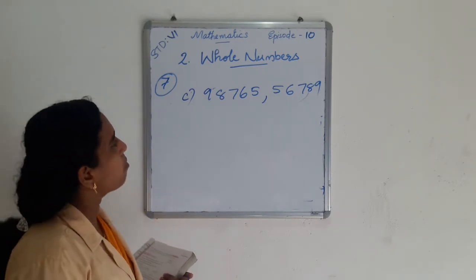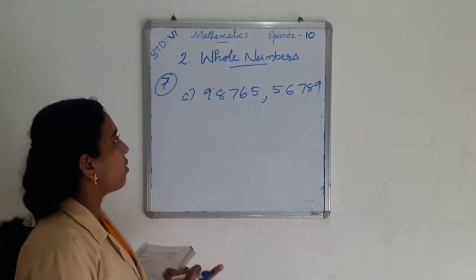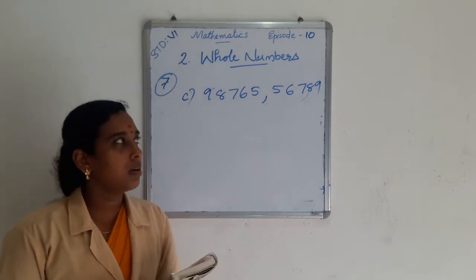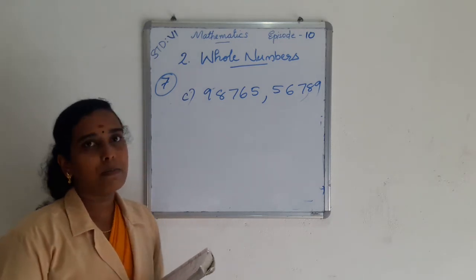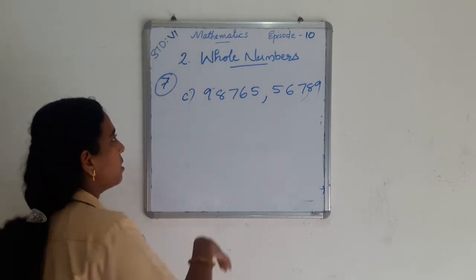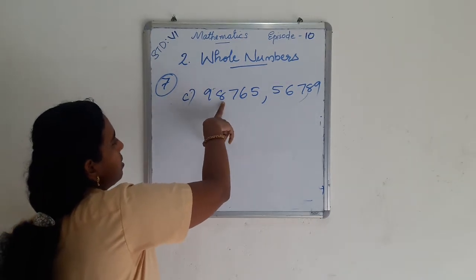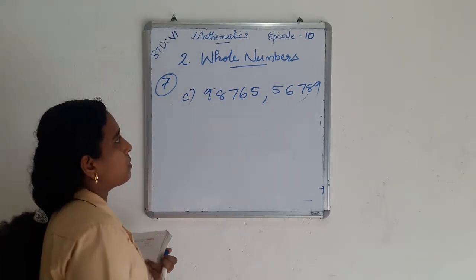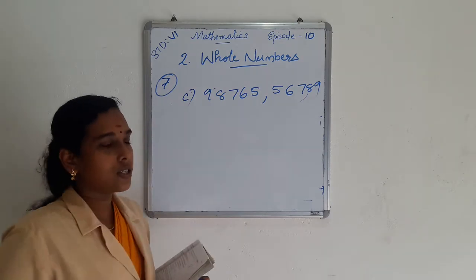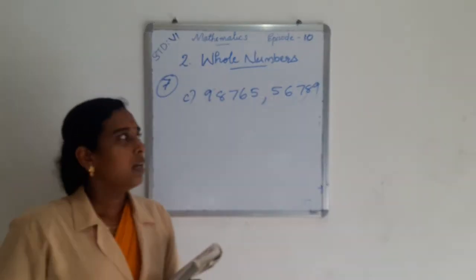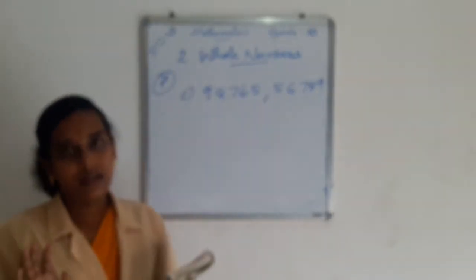Which is the smallest number? We also studied finding the smallest and the biggest number from two or more numbers in our previous classes. Here in ones, tens, hundreds, thousands, 10,000 position, here is 9 and here is 5. So 5 is the smallest digit, so this number is the smallest number.